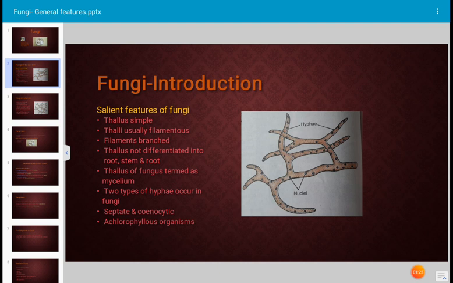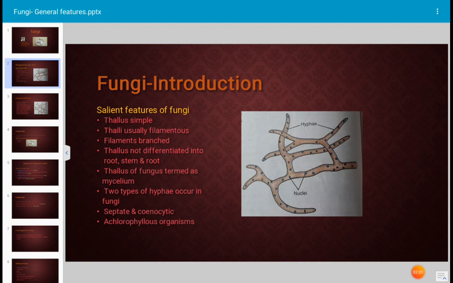The mycelium consists of hyphae. A single thread of the mycelium is known as a hypha. Plural, it is hyphae. Many hyphae are present in the mycelium. The hyphae, which are thread-like branched filamentous structures, occur in only two types in fungi: septate hyphae and non-septate hyphae.